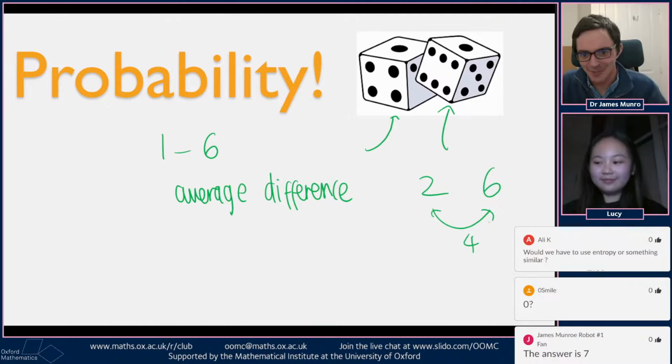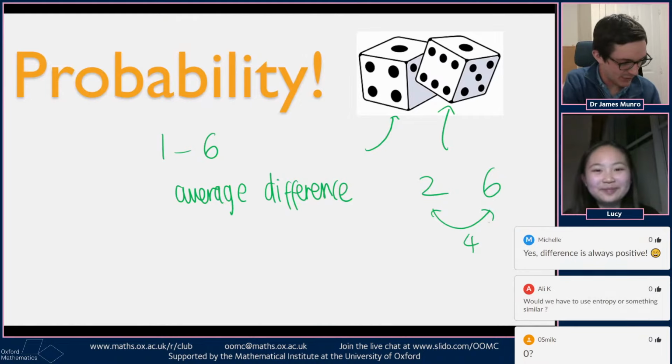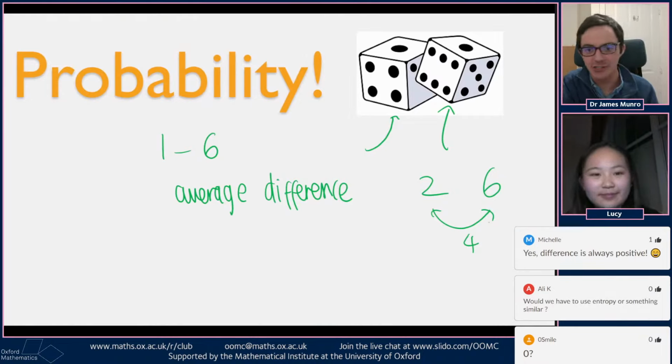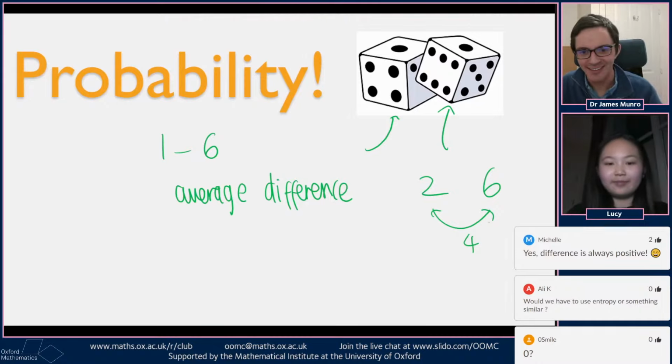Ali wants to use entropy. I don't think we need to use entropy for this. Alfie wants to draw a table. That sounds like a good idea. Alfie's going to have a go at drawing a table, I think.